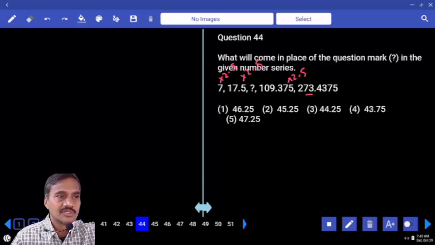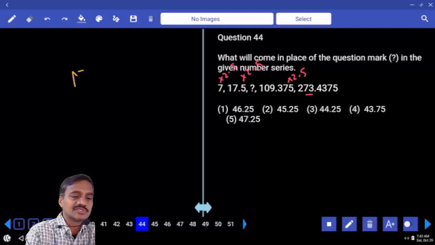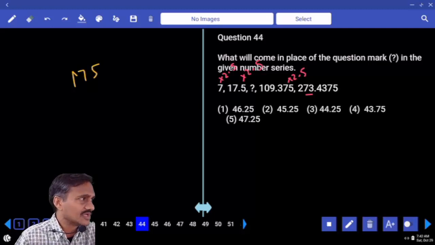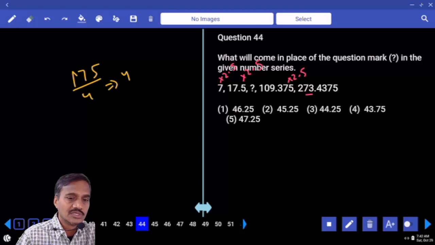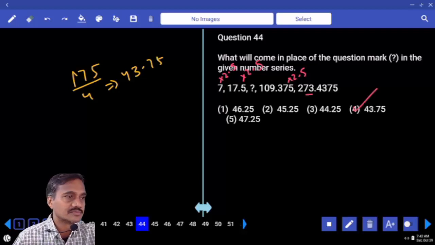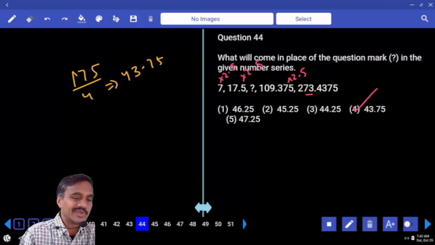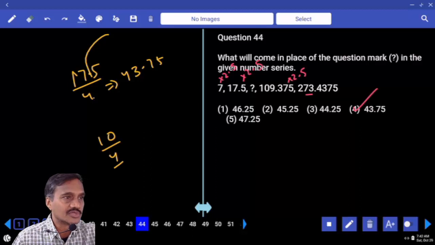Tell me what is your answer here? 17.5 into 2.5, and that is the answer. No, sir. 17.5 can be written as 175. 2.5 can be written as 25. So divide it by 4. How much do we get? 4 4s 16 and 15, how much do we get? 4 3s and next one, how much is left? 7 5, 43.75, the choice. Then why did we divide by 4 there? How can we write into 2.5? We can write it as 10/4. That is why we multiplied 17.5 by 10. Then it became 175. And this is divided by 4. Both are one and the same.